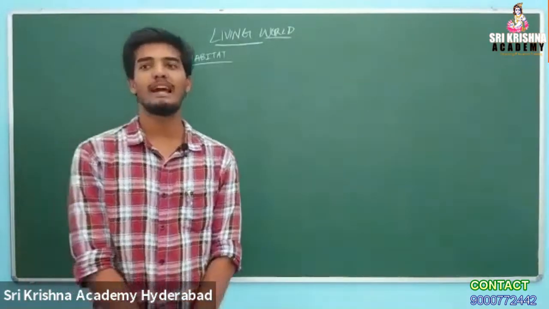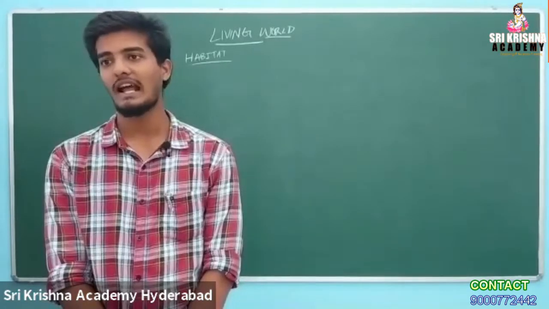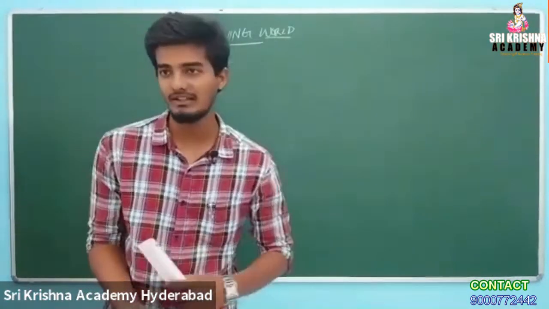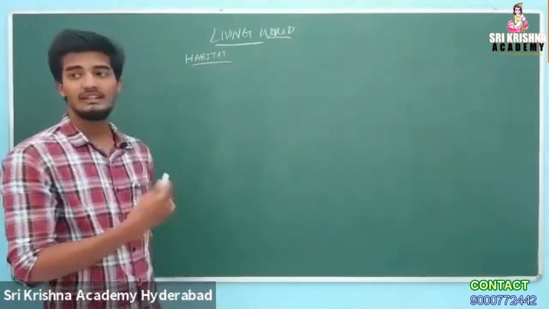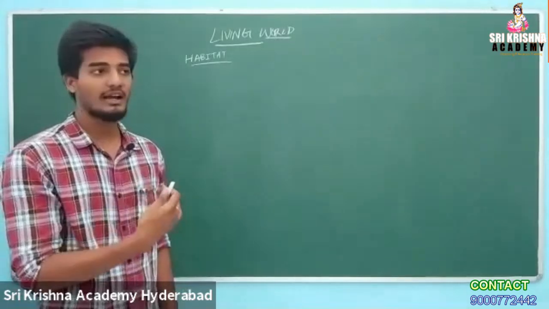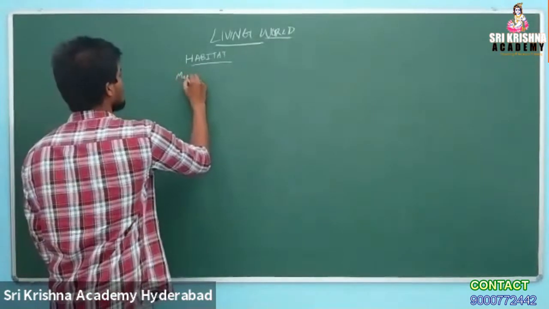Okay, where do plants live? Land, water. As of our knowledge, we know land and water, but different habitats are adapted by different plants. For example, mesophytes.